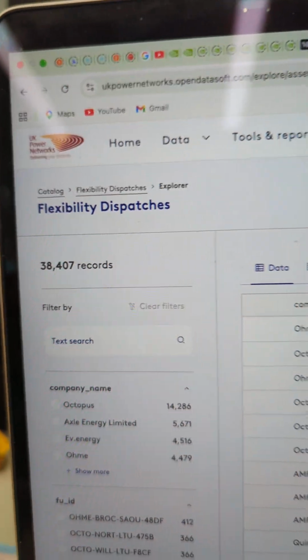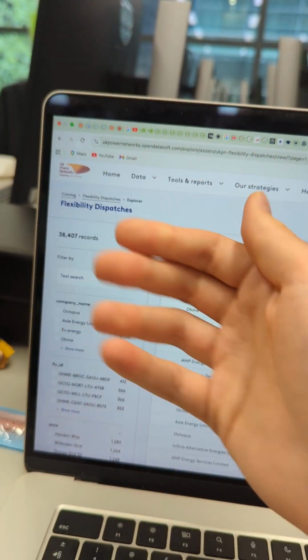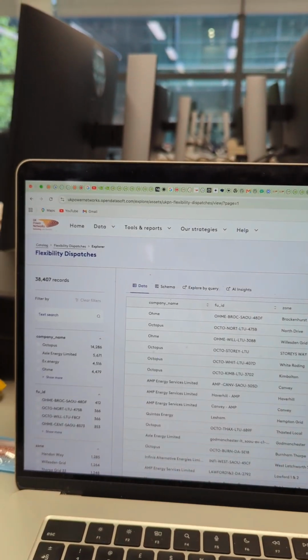need balancing, right? So the government releases this data set. It's something called flexibility dispatches. So flexibility is the term used in electricity.